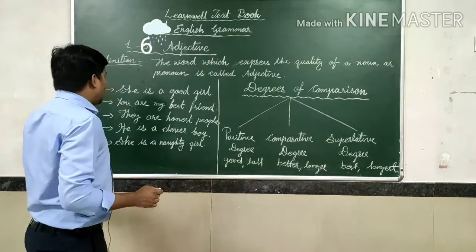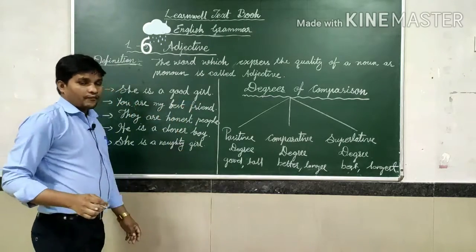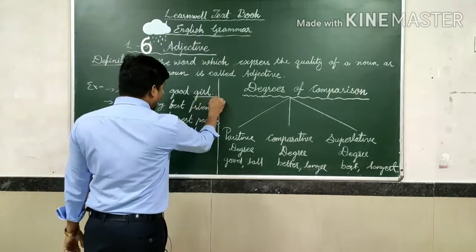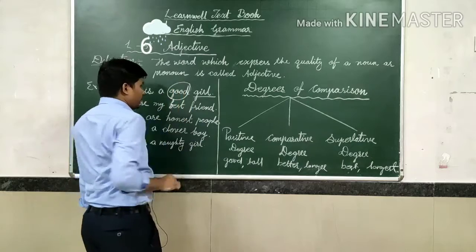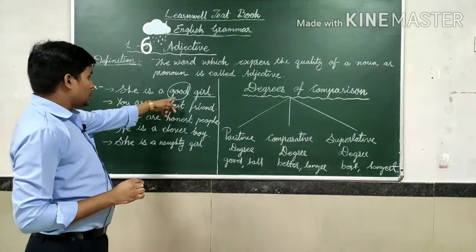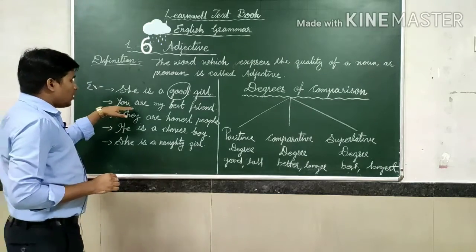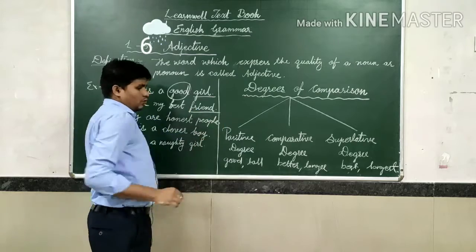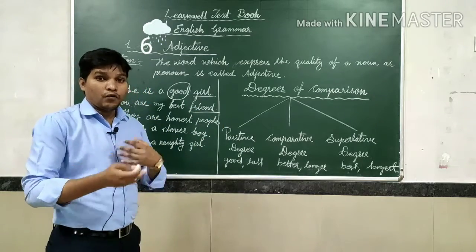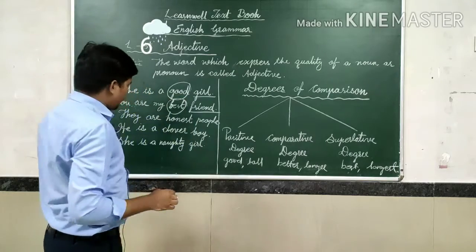Now focus on some examples. She is a good girl. Generally she is a girl, but what type of girl? Good girl. So here good is the adjective. Next, you are my best friend. Generally he is my friend, but what type of friend? Best. So this is an adjective.